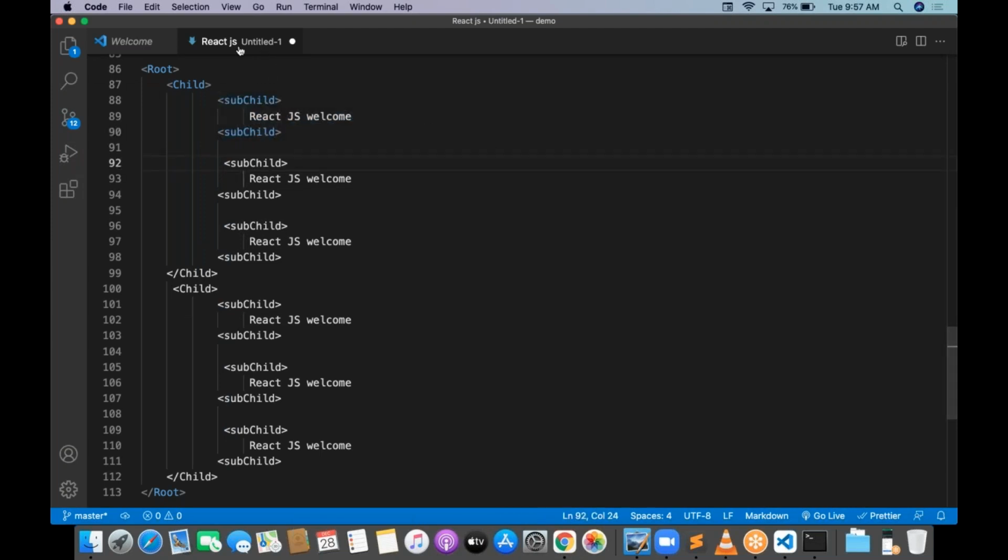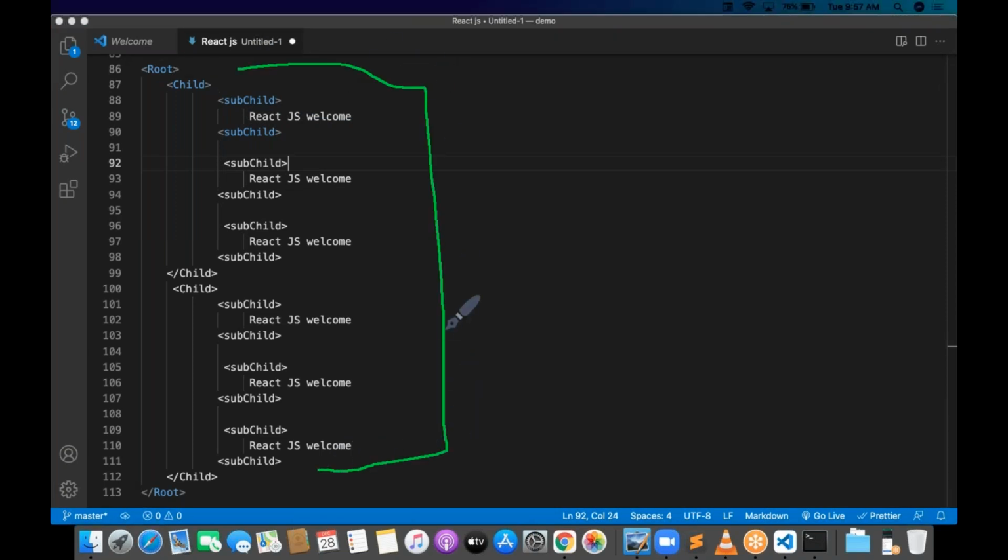And this particular root component is going to be rendered to the HTML. Finally, the browser can understand only HTML. Browser can understand only HTML. And now you tell me, React is a component library. React is the component tree.